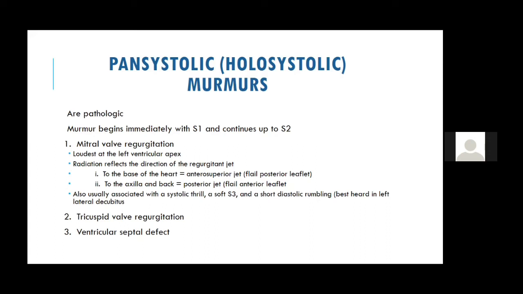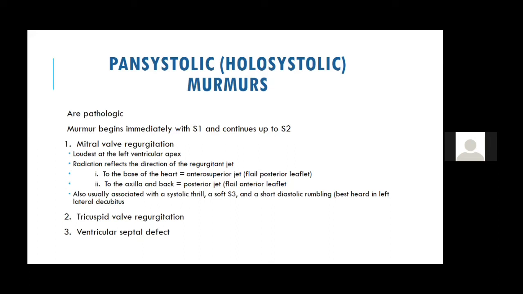This is a very interesting topic, and it is better to know because viva goes on murmurs most of the time. So let's go to the pan-systolic or holosystolic murmur. Now, all pan-systolic murmurs are pathological, and from an exam point of view, you should only remember MR, TR, and VSD. Now, we know that the MR murmur is a high-pitched murmur.